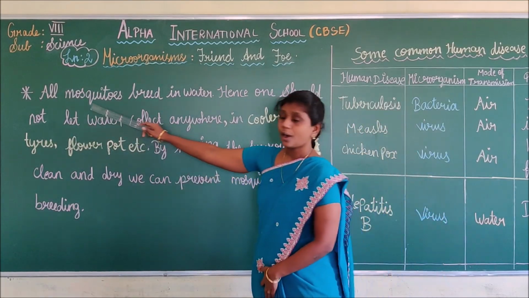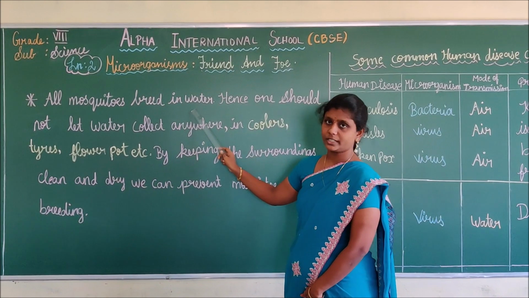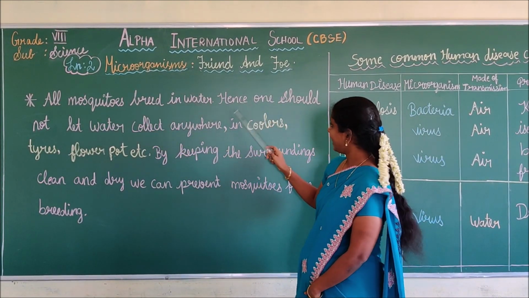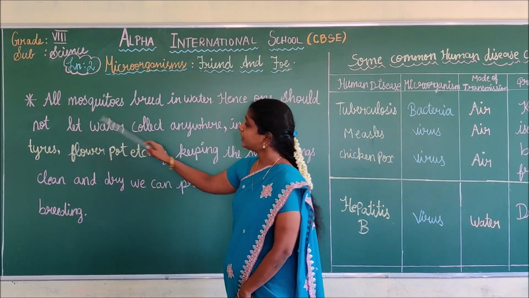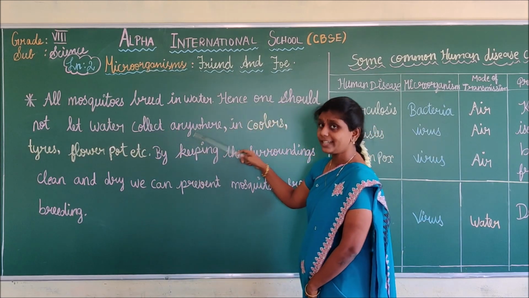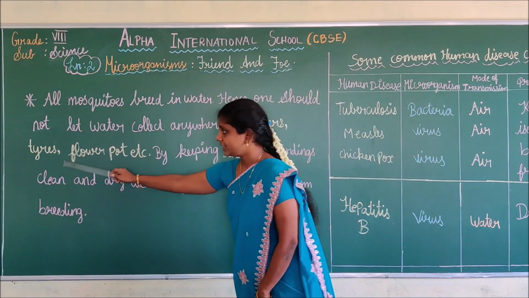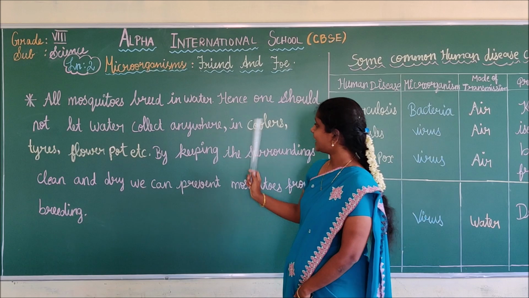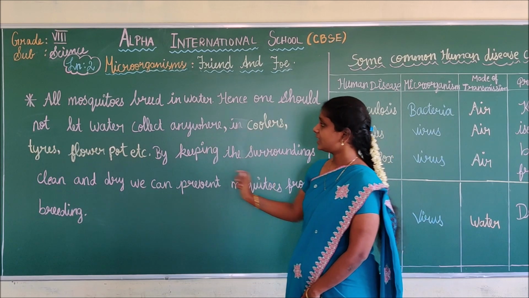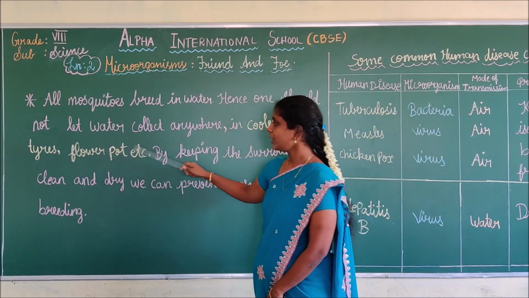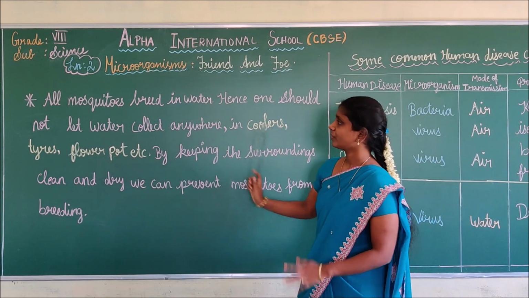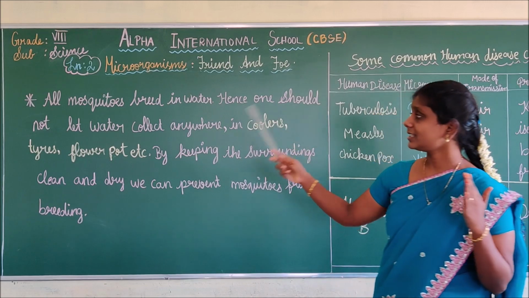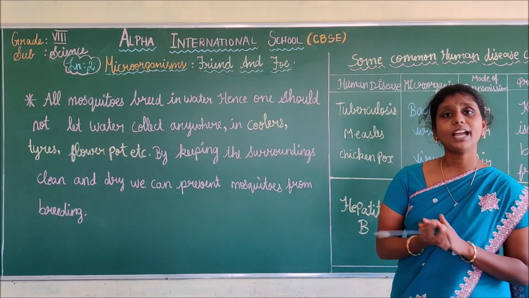Next, see here, all mosquitoes breed in water. Hence, one should not let water collect anywhere, in coolers, tires, flower pots, etc. If we collect water in these coolers, tires, flower pots, what happens?